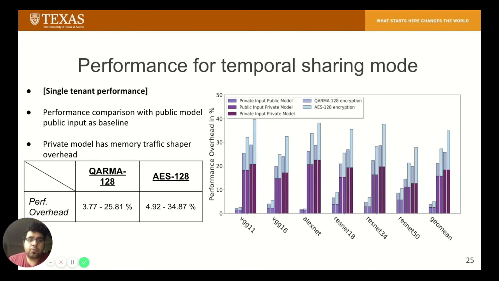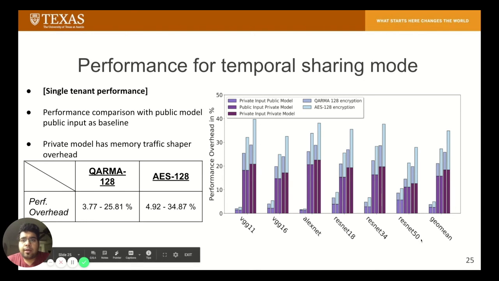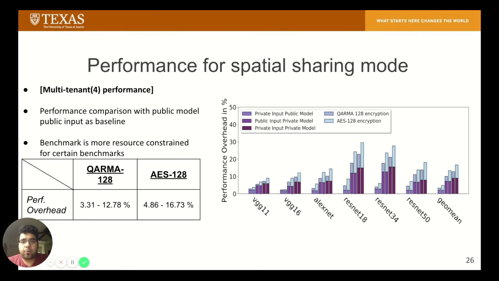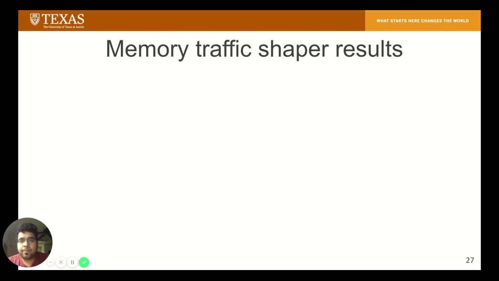There is an increase in overhead in the private model scenario because it uses private queues and the memory traffic shaping logic is enabled. A further evaluation of a multi-tenant case with four concurrently running tenants sharing equal accelerator resources shows a performance overhead of 3.31 to 12.78% with the Karma encryption block and 4.86 to 16.73% overhead with AES.